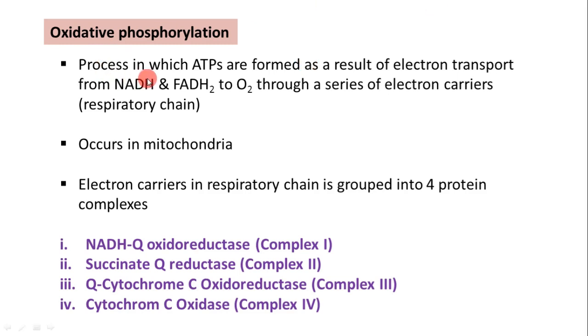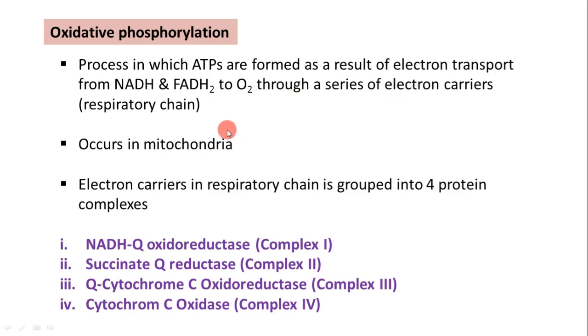Oxidative phosphorylation is a process in which ATPs are formed as a result of electron transport from NADH and FADH2 into oxygen through a series of electron carriers, or respiratory chain. Here, a pair of electrons from NADH and FADH2 is transported into oxygen through a series of electron carrier compounds.